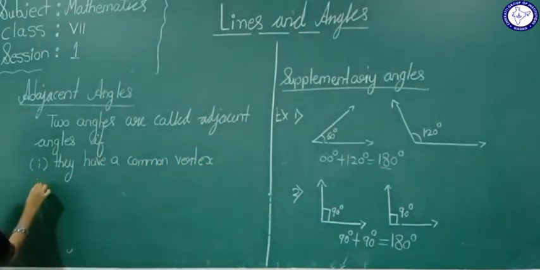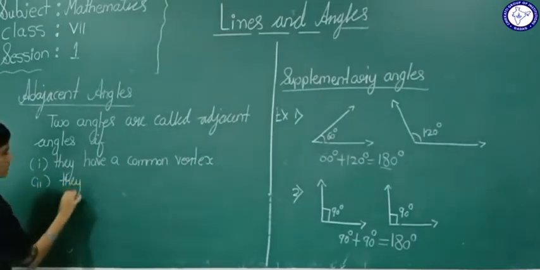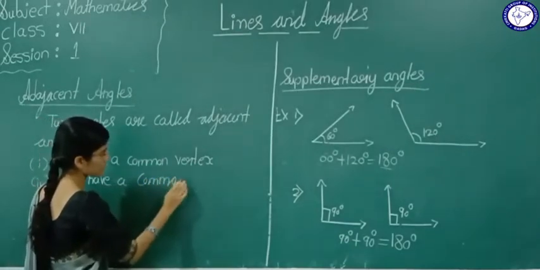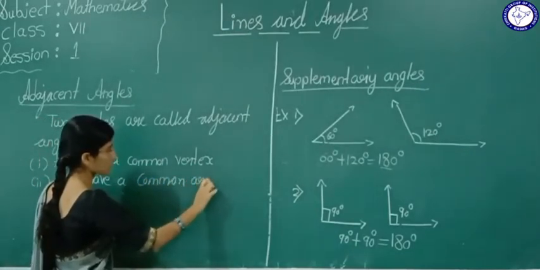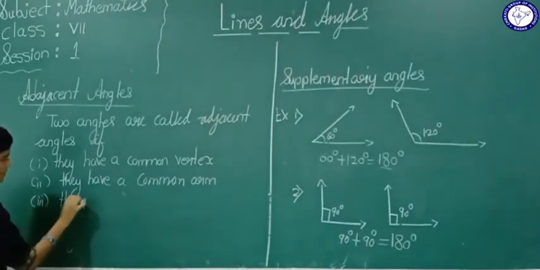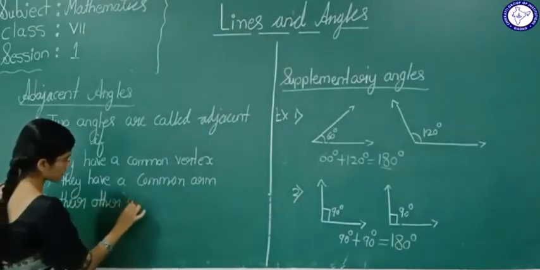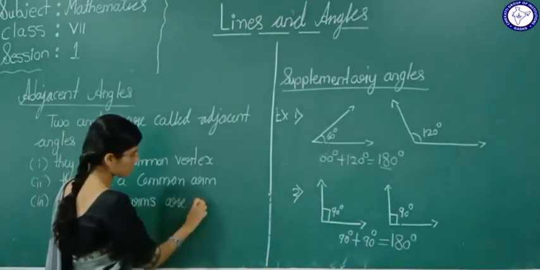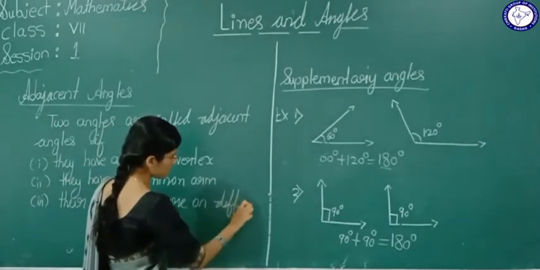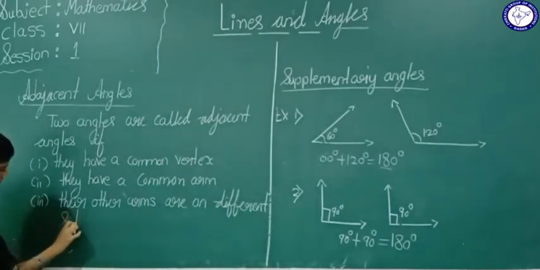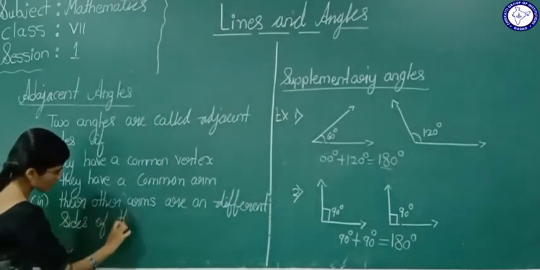Second one, they have a common arm. And third one, their other arms are on different sides of the common arm.